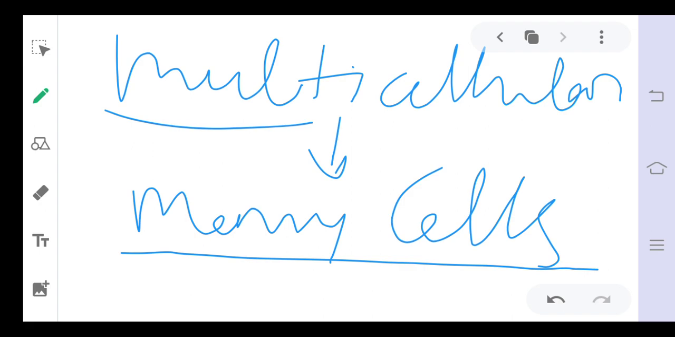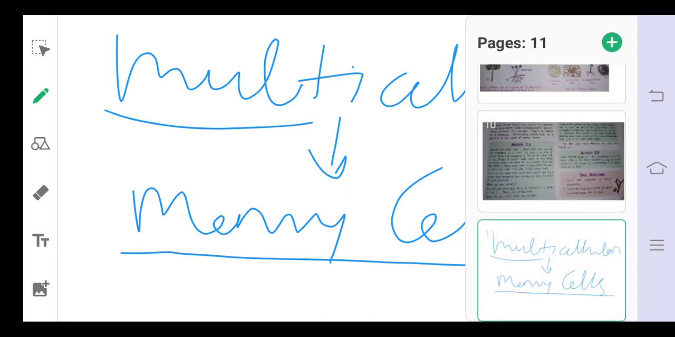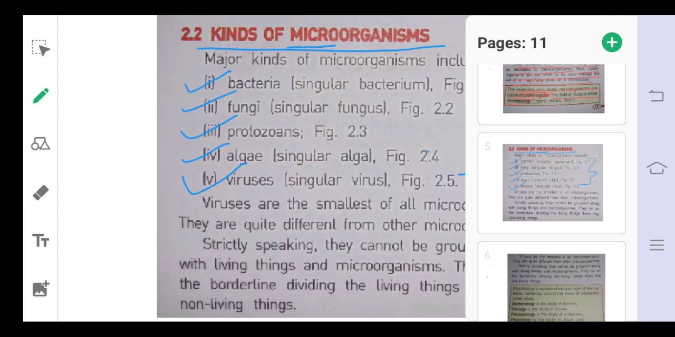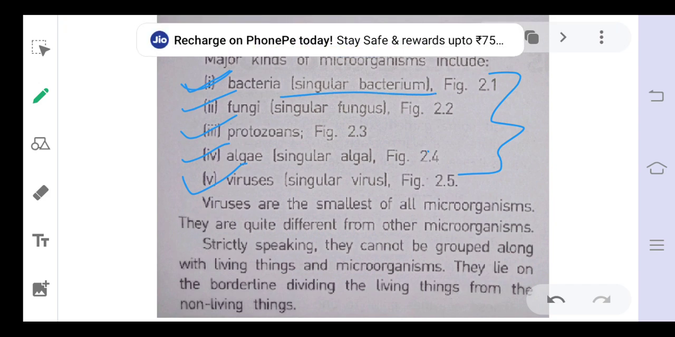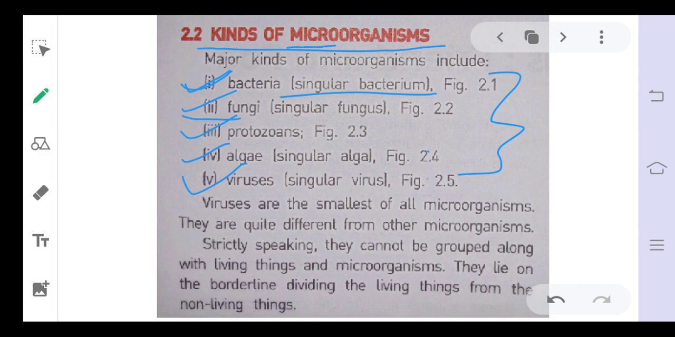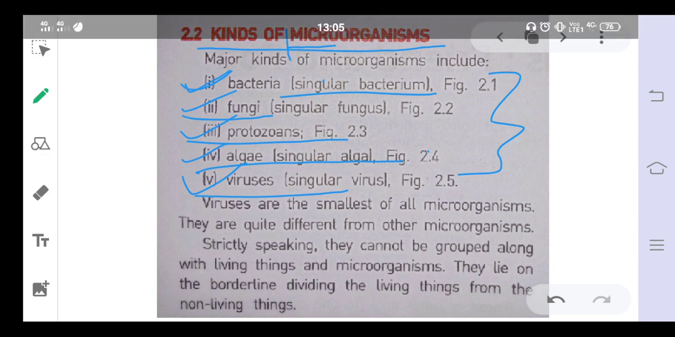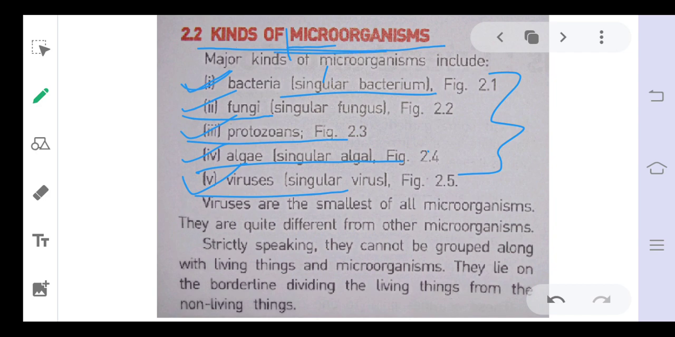Okay, so the different kinds of microorganisms that we are going to discuss belong to either unicellular or multicellular. Bacteria are only unicellular. Some fungi are unicellular, some are multicellular. Protozoans are mostly unicellular. Algae, some are unicellular and some are multicellular. And viruses are also unicellular. But one thing is common between all of these: they are all microorganisms.